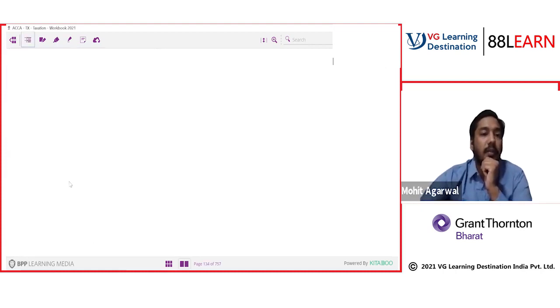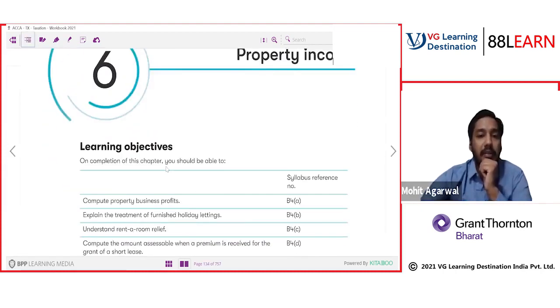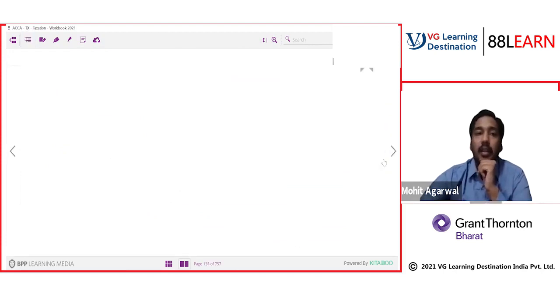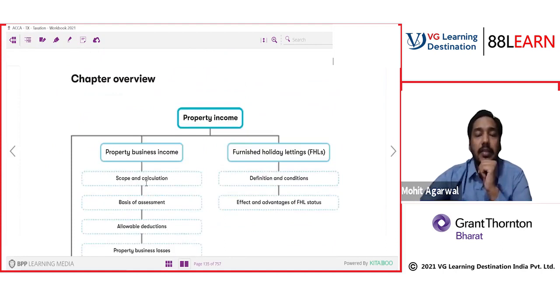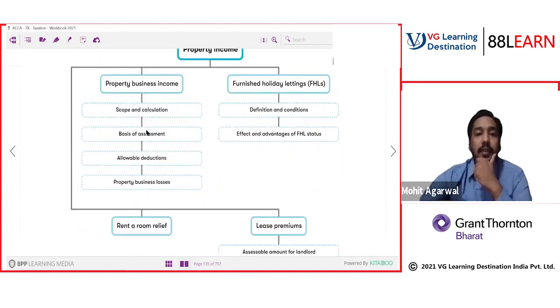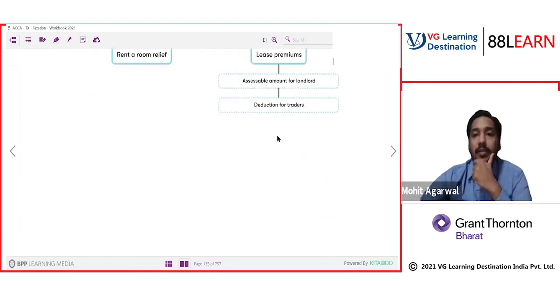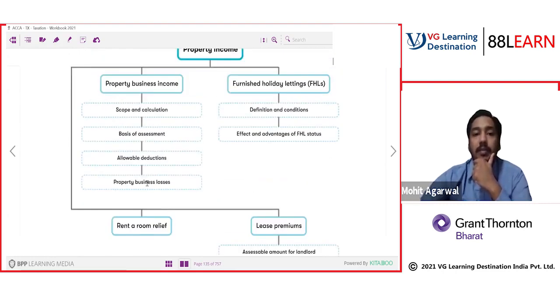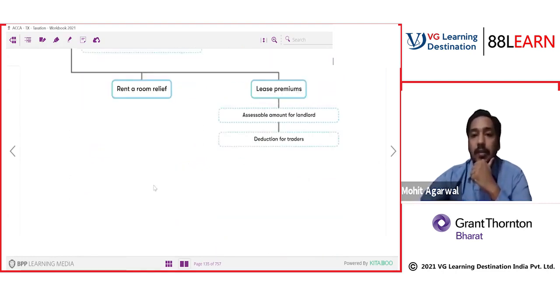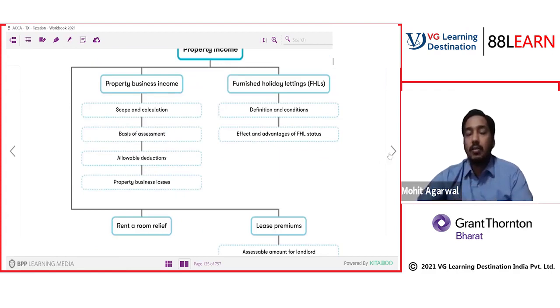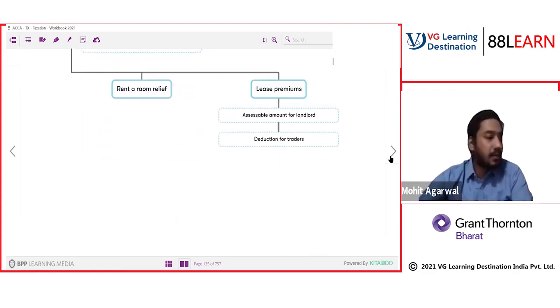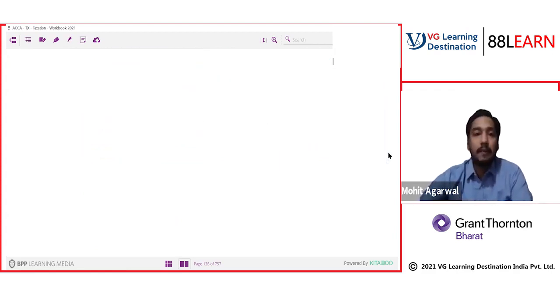So we were discussing property income. I hope you have done your revision, everyone. Now, quite an interesting topic we have discussed. What is the basis for assessment? What are the allowable deductions? We have discussed rent a room relief also, and lease premium also. We are left with property business losses and FHL. How to deal with FHL and property business losses. So let's start with FHL first, then we will go to property business losses.